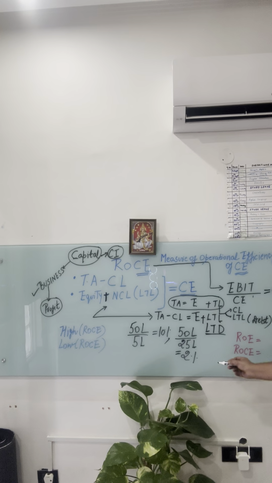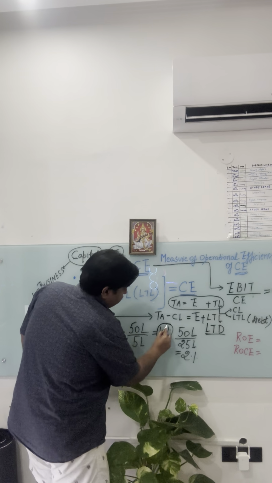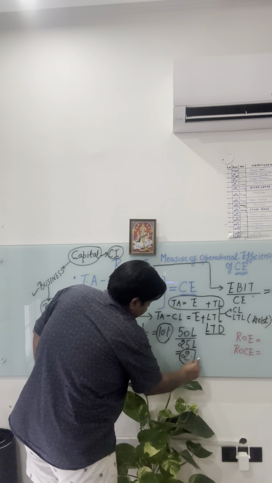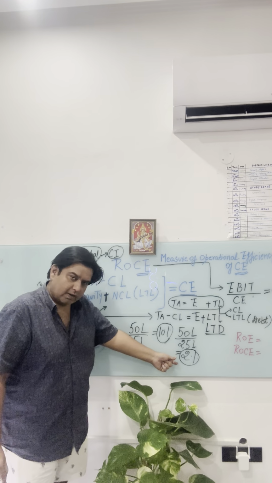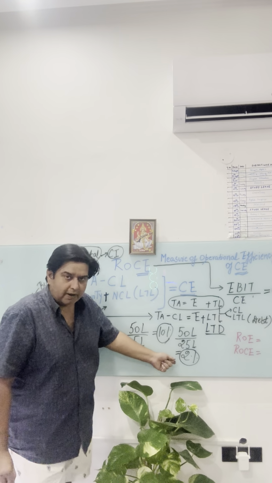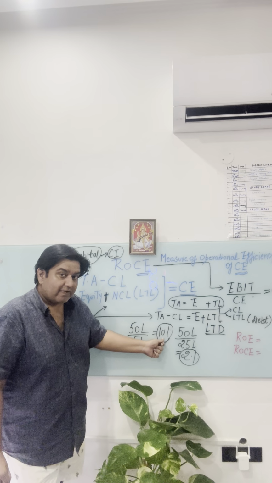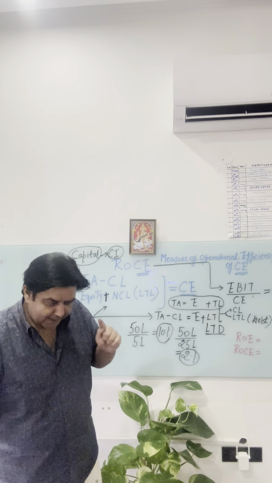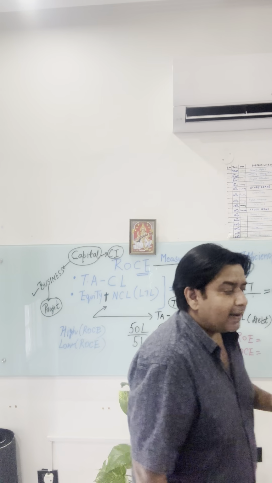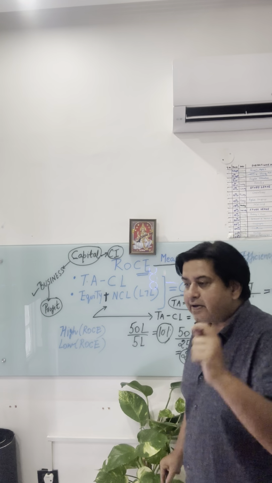But here there are two extreme cases. In one case it is 10%, too high, and here it is 2%, too low. Too low is obviously not a welcome gesture, and even 10% is very, very high. If it is very high, it has one negative aspect also: there is too much cash stuck with the company, and cash does not earn any return.